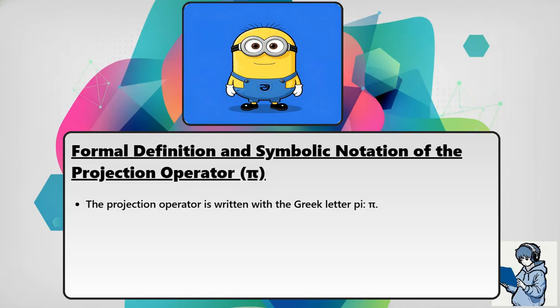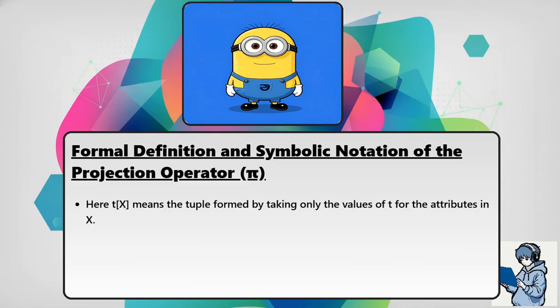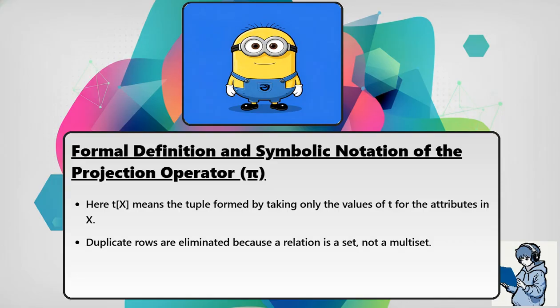The projection operator is written with the Greek letter pi. It reduces a relation to only the columns we care about. Formally, if R is a relation with attributes a1, a2, and so on to an, and we want a subset of attributes X equals the set of a_i1, a_i2, and so on to a_ik, then pi sub X of R equals the set of t sub X such that t is an element of R. Here t sub X means the tuple formed by taking only the values of t for the attributes in X. Duplicate rows are eliminated because a relation is a set, not a multiset. The result schema is exactly the list X.